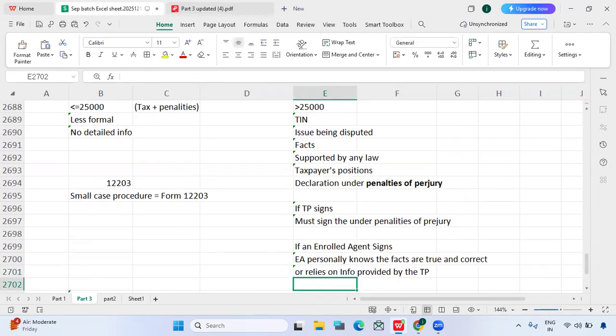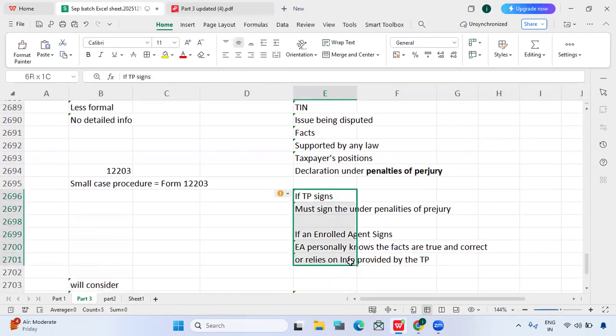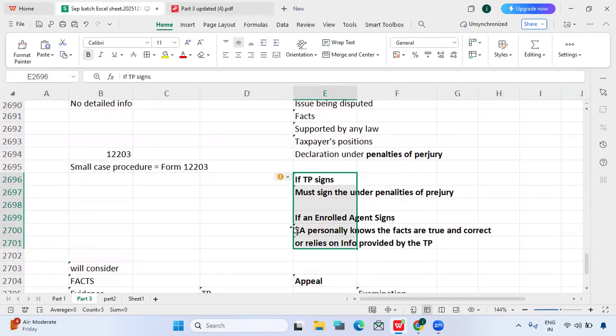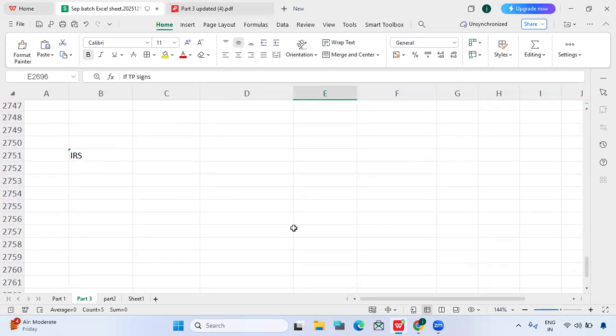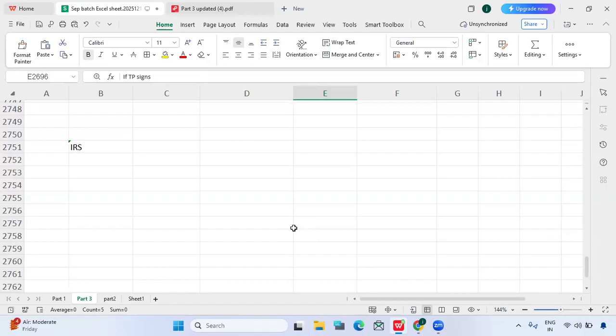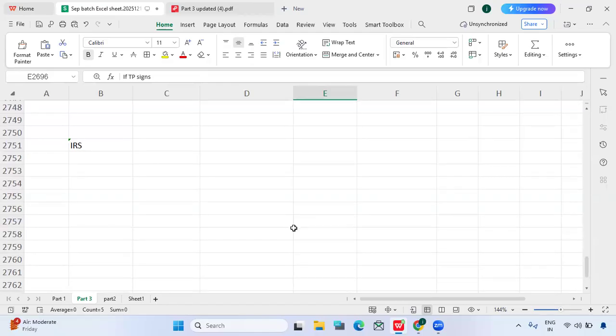Okay, this is clear, the declaration under penalties of perjury.